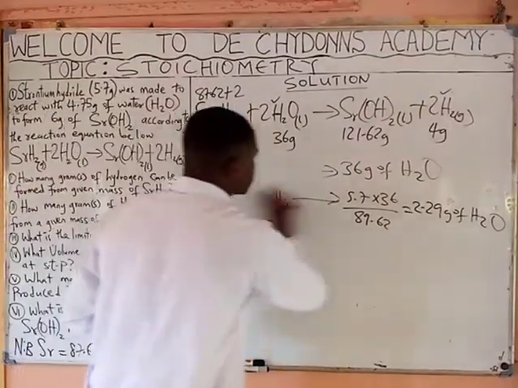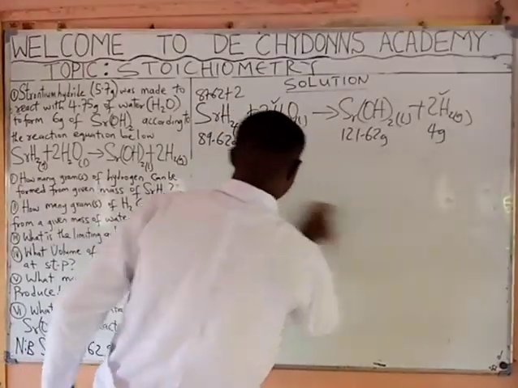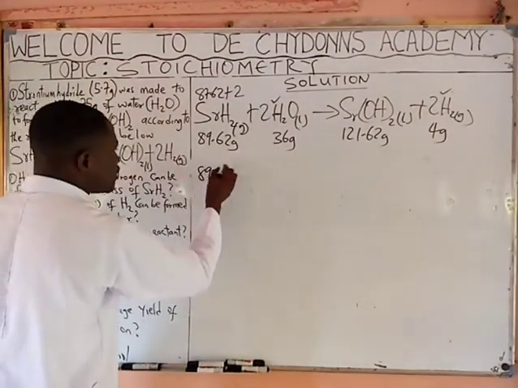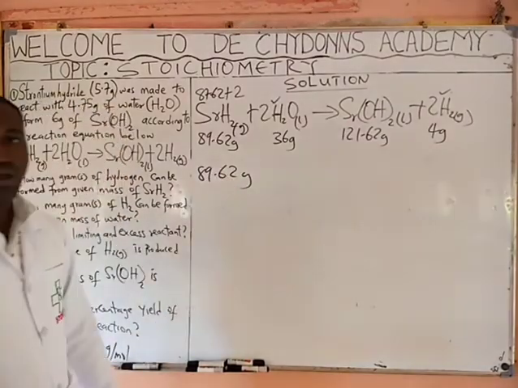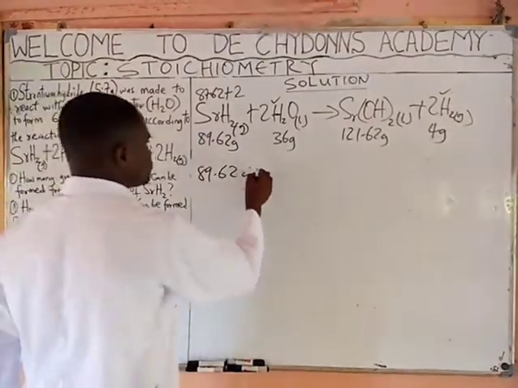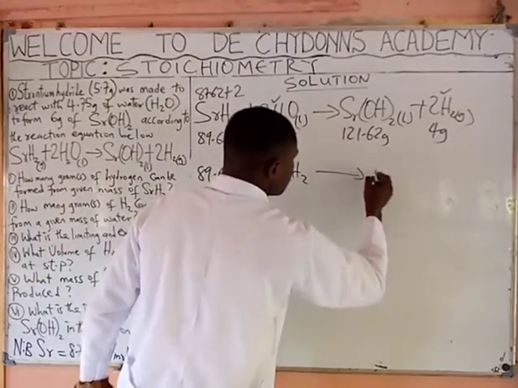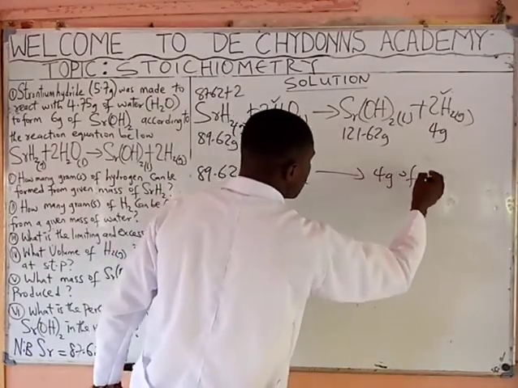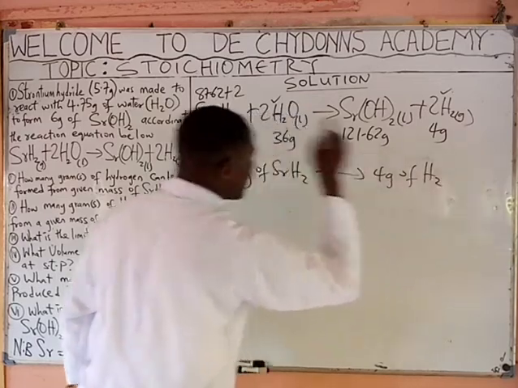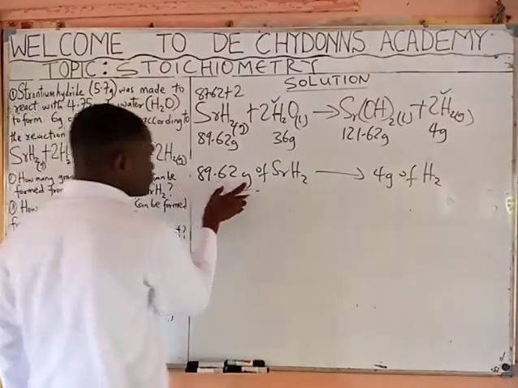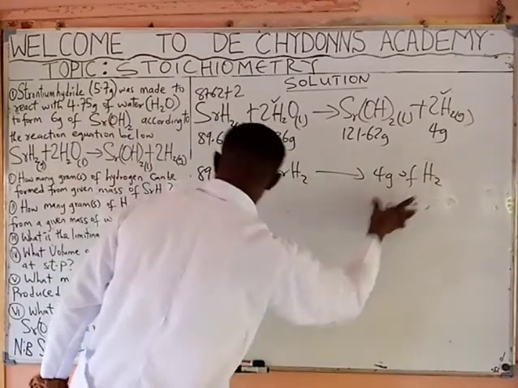reactant is strontium hydride. We say strontium hydride is 89.62 grams to produce 4 grams of hydrogen gas. So it is this strontium hydride that will produce this.